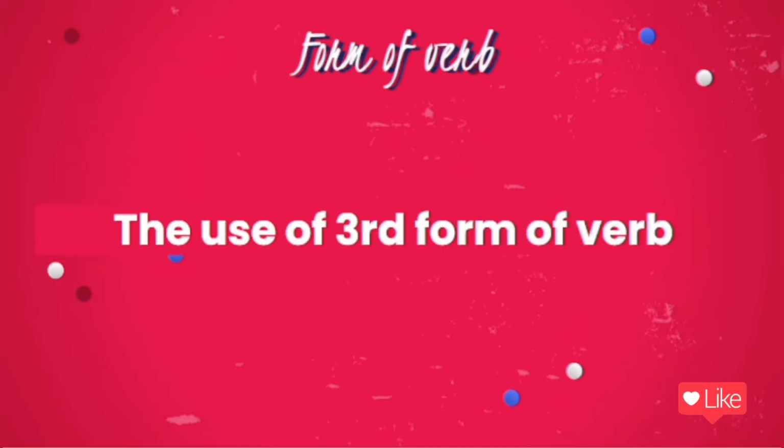Now I will discuss the form of verb in future perfect tense. This tense is formed with will plus have plus the past participle of the verb, which can be either regular or irregular in form. For example, I will have spent all money by this time next year. In this example, spent is third form of verb.